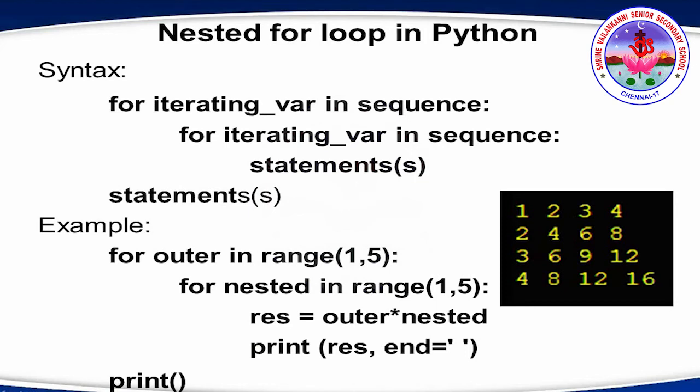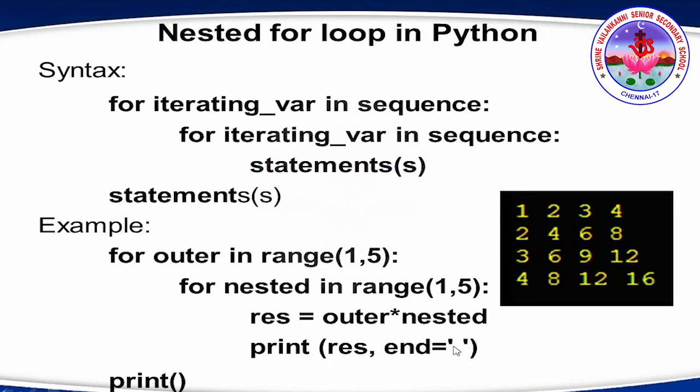Next is nested for loop in Python. Syntax is for iterating value in sequence, then again for iterating value in sequence. This is a for within a for. You have a set of block statements for the innermost for and then the next for. For example, if you take for outer in range of 1, 5, for nested in range of 1, 5, result, that is res, is equal to outer star nested, print result end.